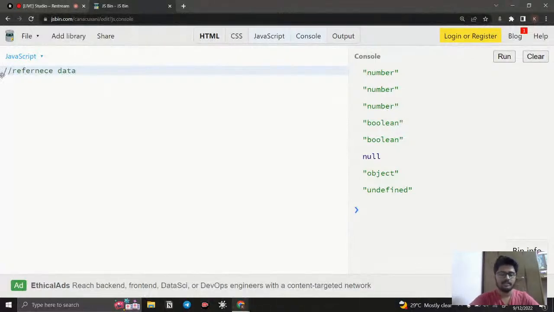So in reference data types, I previously mentioned object, right? But we have so many things, like arrays and functions, that are also reference data types.